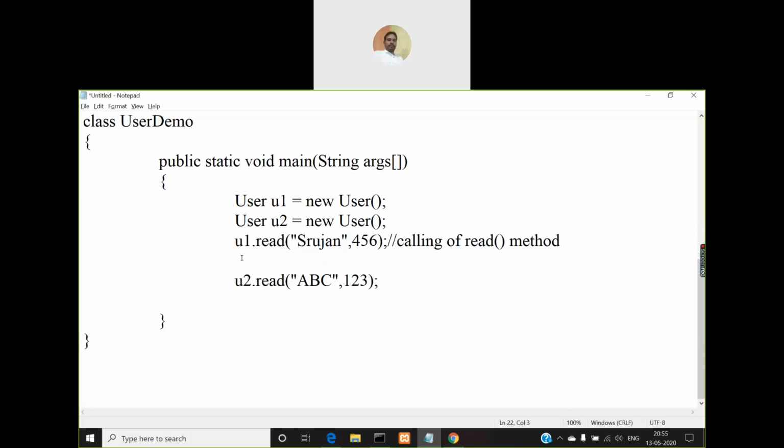So how to display the values of name and role corresponding to u1 and corresponding to u2? You can do it directly by using the system.out.println here.